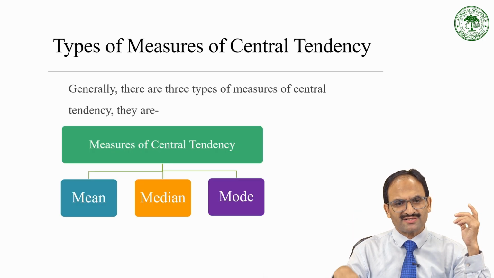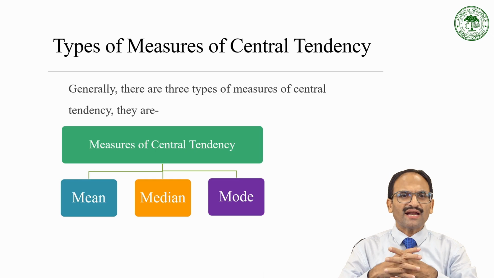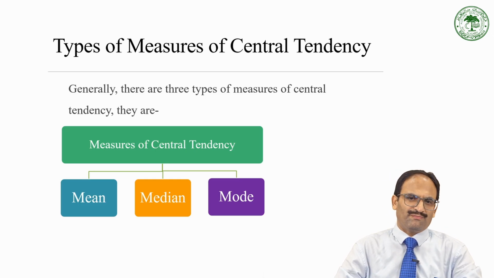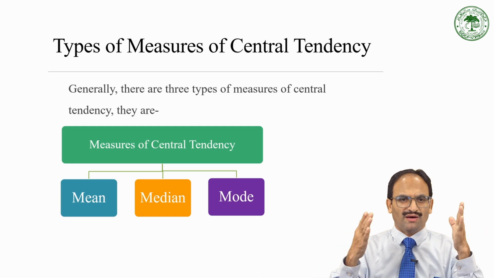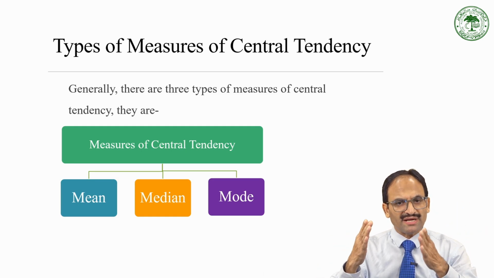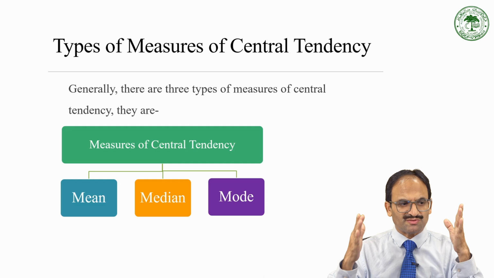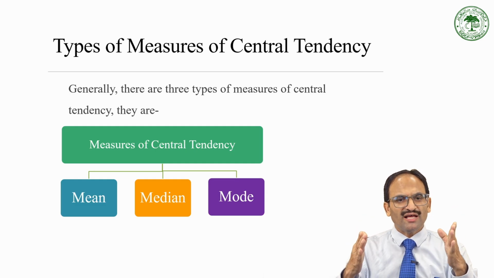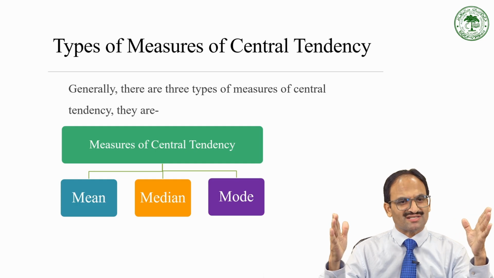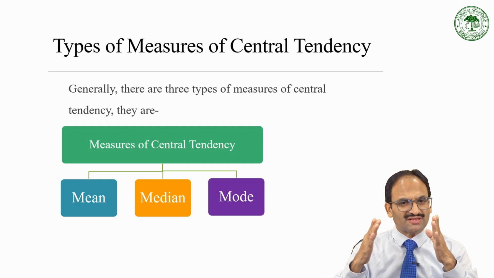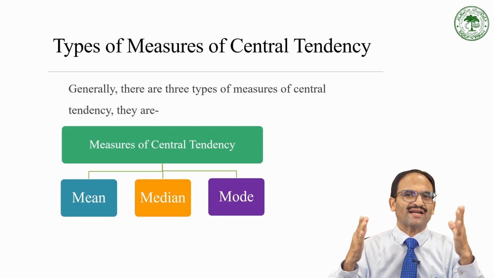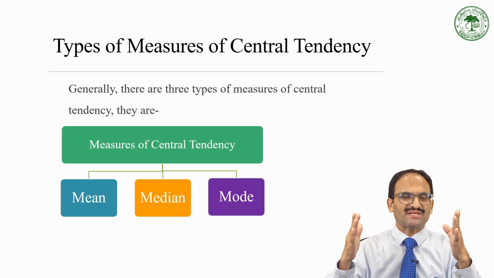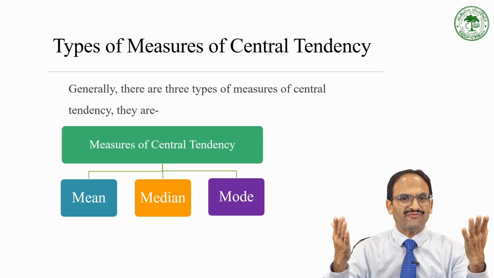Now dear learners, there are three types of measures of central tendency. By and large, these are mean, median and mode, as mentioned on the slide that you can see. Definitely their way of calculation is different, but all three tell a certain kind of average.